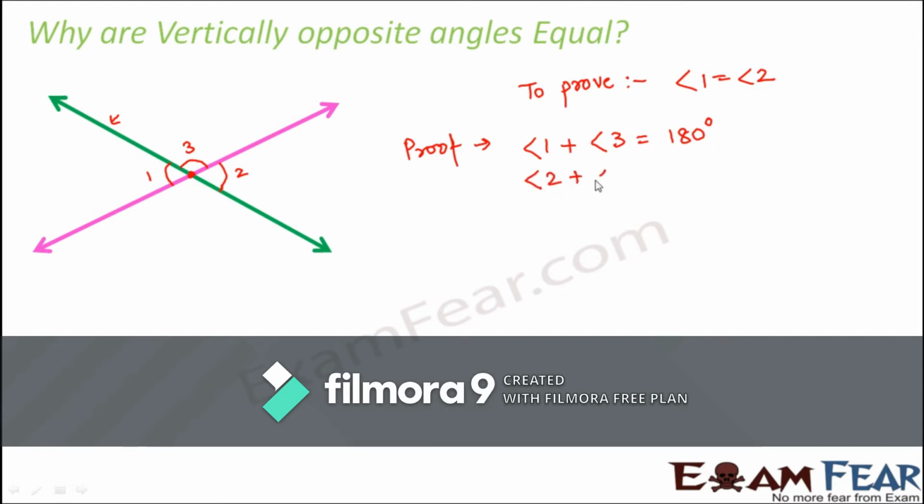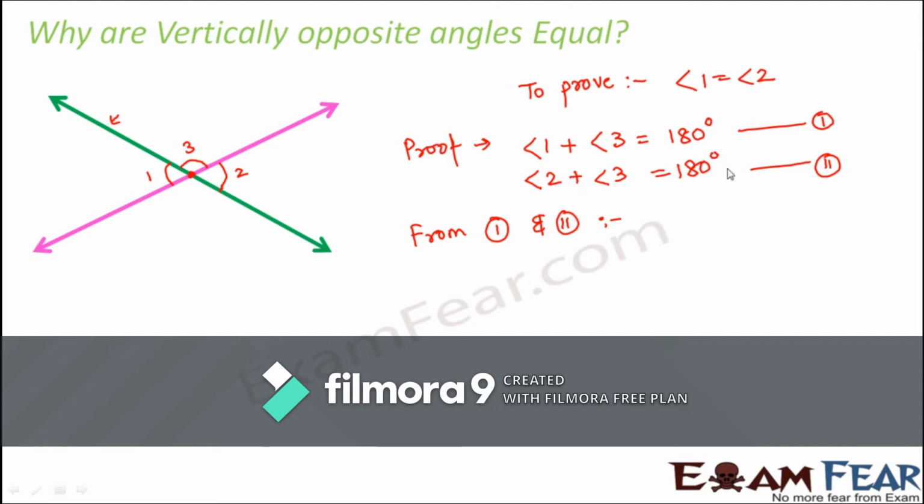Similarly, angle 2 plus angle 3 will also be equal to 180 degrees. When you look at angle 2 and angle 3, they also form a linear pair, so their sum will also be equal to 180 degrees. So these are the two relations that we have. Let us name these as equation 1 and equation 2. Now from equation 1 and 2, what can we write? We can say that angle 1 plus angle 3 is also 180 degrees.